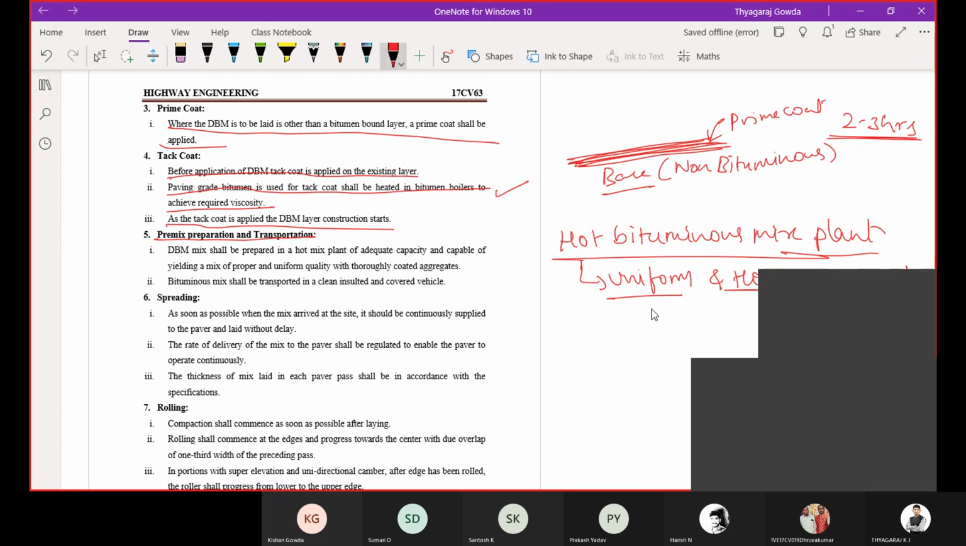Then the bituminous mix shall be transported in a clean, insulated and covered vehicle. I told you, the inner surface of the truck should be oiled and the top of the truck should be covered. To avoid heat loss, we are going to insulate the truck. Then spreading: we will see how this mix will be spread.